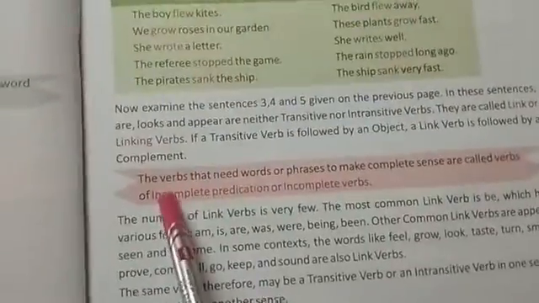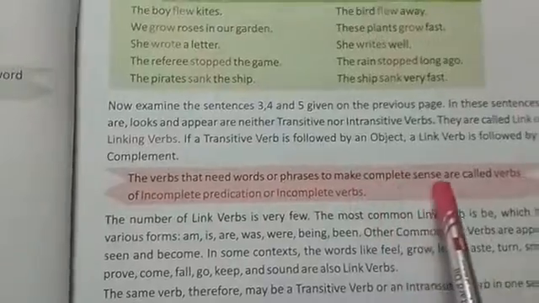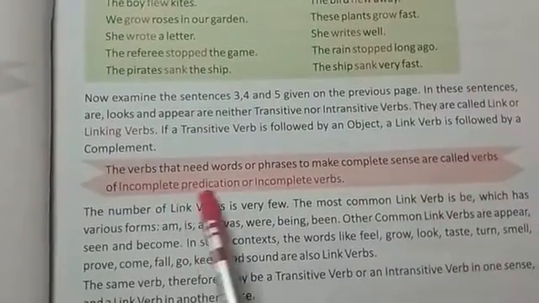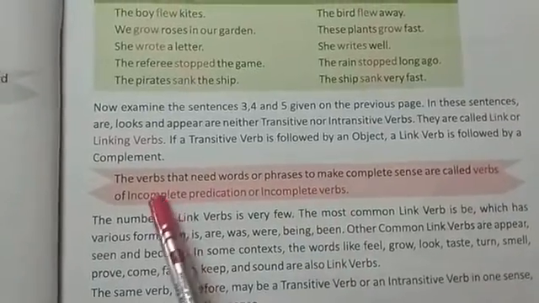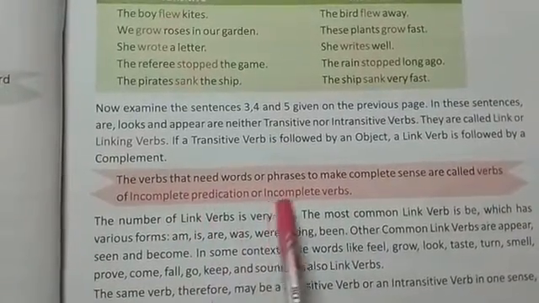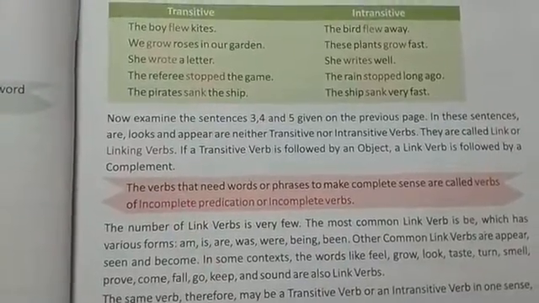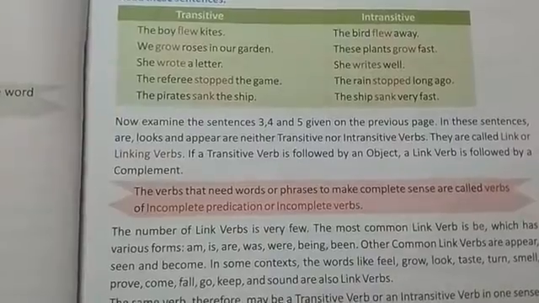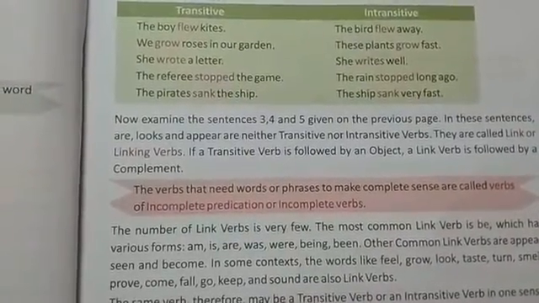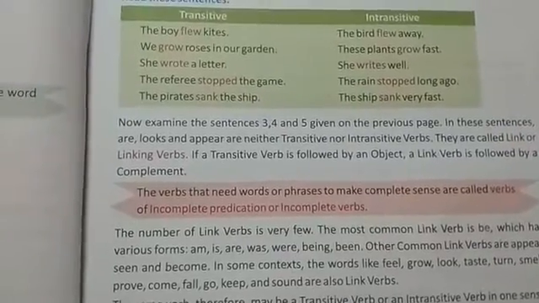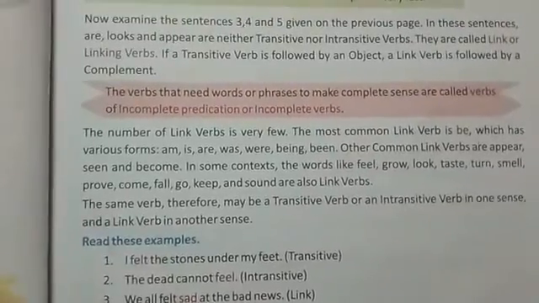So what is the definition of a linking verb? The verbs that need a word or phrase to make complete sense are called verbs of incomplete predication, or incomplete verbs. So the definition of incomplete predication or incomplete verb is that the verbs which need words or phrases to make complete sense are called verbs of incomplete predication or linking verbs. So these verbs need words and phrases to complete the sentence.